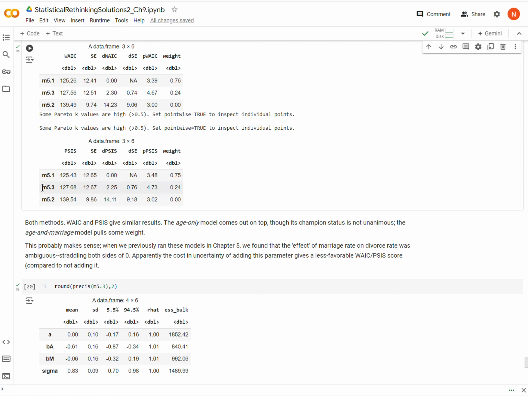Which is interesting because it actually uses fewer parameters than M5.3, which not only has age as a regressor, but also has marriage rate, okay? What this is saying, the fact that M5.1 is outperforming M5.3, is that there was a cost to adding that additional variable, right? And there was a cost in the uncertainty, and that cost